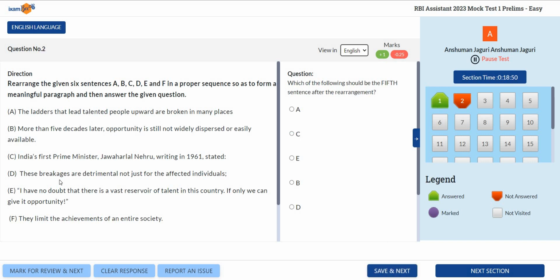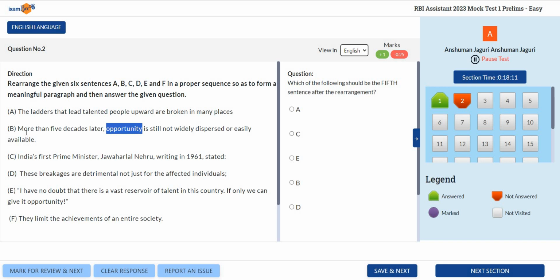Then which will be the second sentence here? See, it says Jawaharlal Nehru stated, so of course the direct speech has to come after this. So our sequence will be C and E, right? Then here he talked about some opportunity. Sentence B also talks about this opportunity, that more than 5 decades later, opportunity is still not widely dispersed or easily available. So our sequence should be C, E, and B. That is, B is the third.